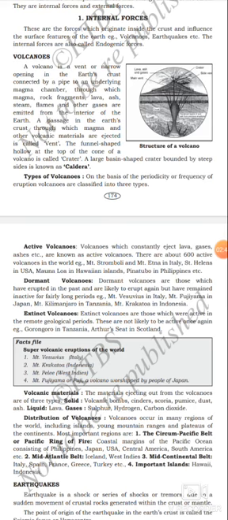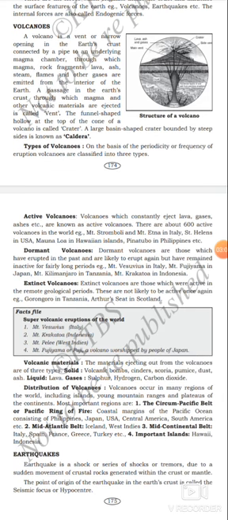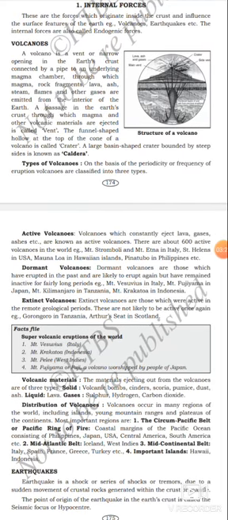A passage in the earth's crust through which magma and other volcanic materials are ejected is called a vent. A funnel-shaped hollow at the top of the cone of a volcano is called a crater. A large basin-shaped crater bounded by steep sides is known as a caldera. Observe the picture of the structure of the volcano carefully, and you will get an idea of how volcanoes originate.